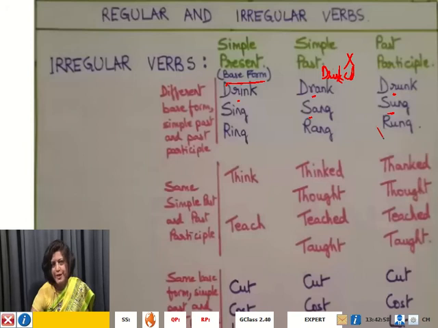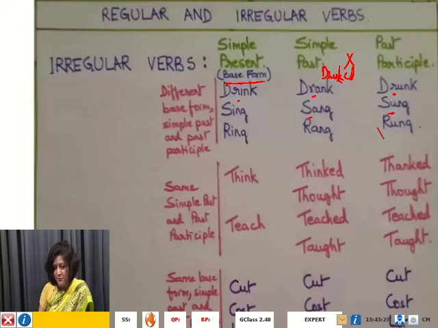So what do you note here? Actually, if you were sitting in front of me, I would have asked you to answer this question yourself, but since we are not in a physical classroom, we are in a digital classroom. So let me tell you the answer. I'm sure we have arrived at the same conclusion. In this set of irregular verbs, what do you see? You see that the simple past tense is formed. There are different forms for base form. The base form is different.